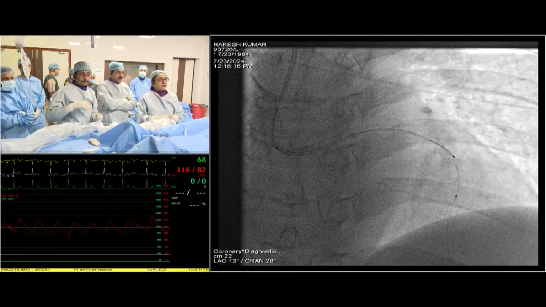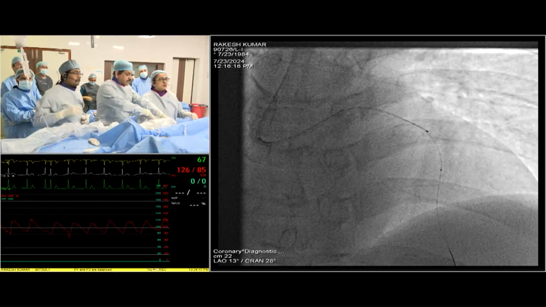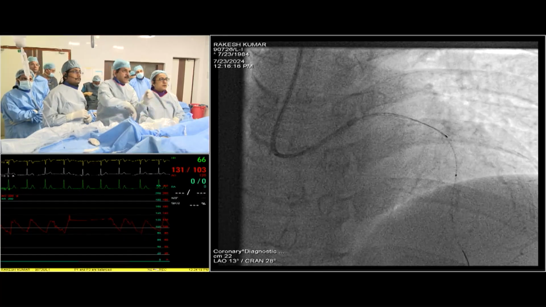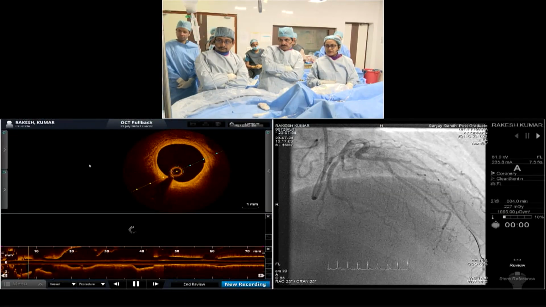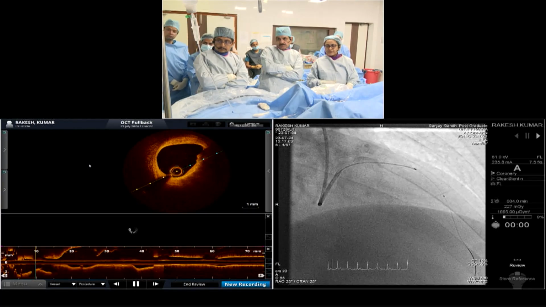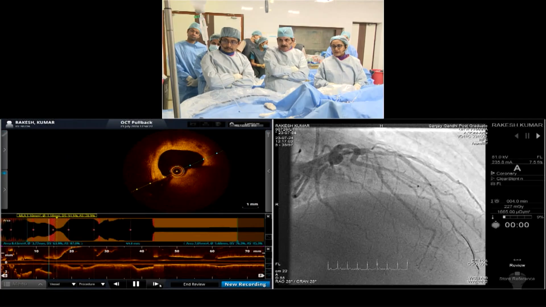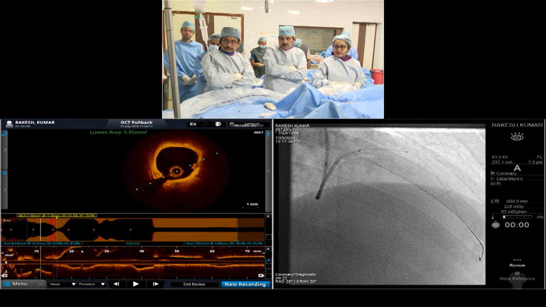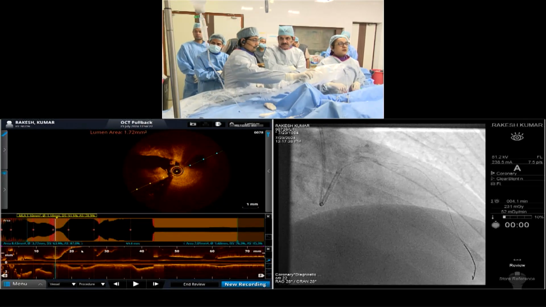Okay, I think we're crossed. Okay. So there is some kink, if you see, in the distal part. Sometimes in a very big vessel we face these types of problems. There might just be a stop. As expected, there is ulcerated plaque at the distal end.